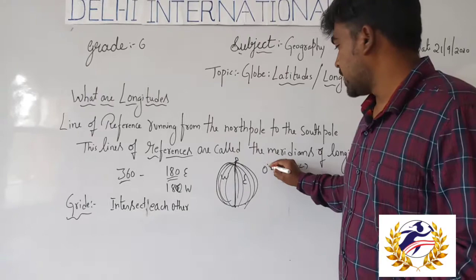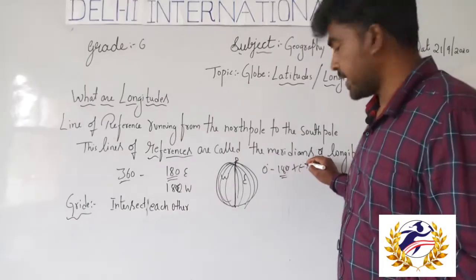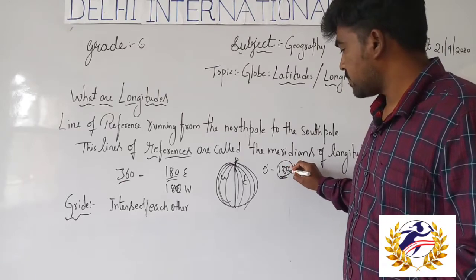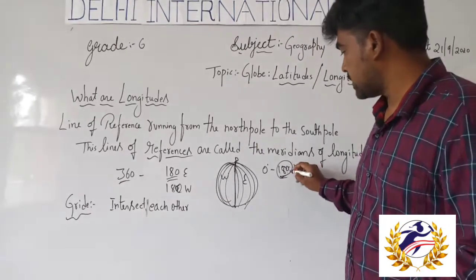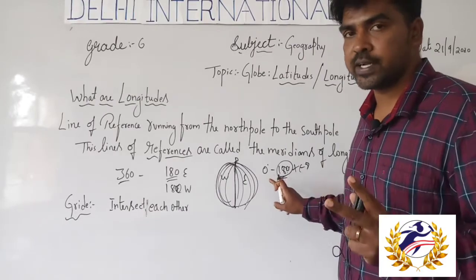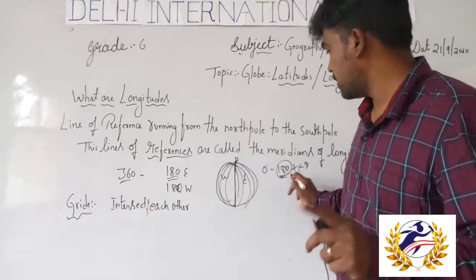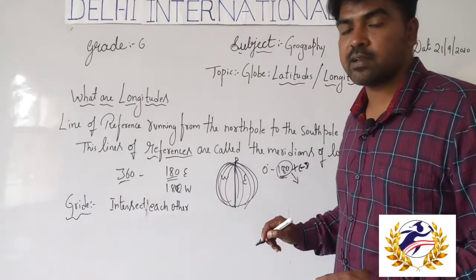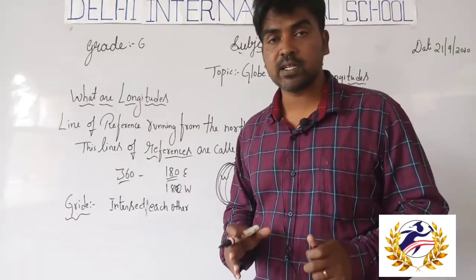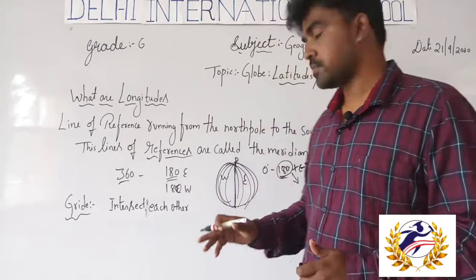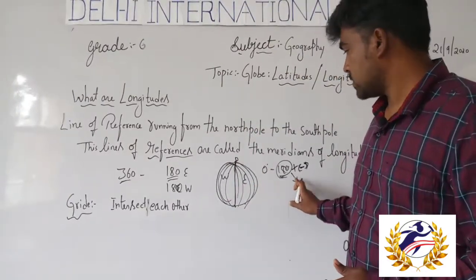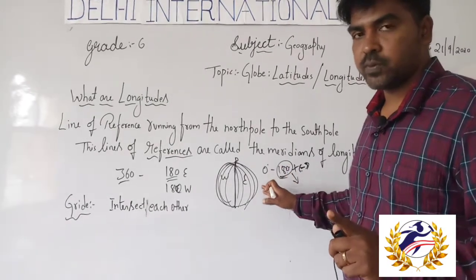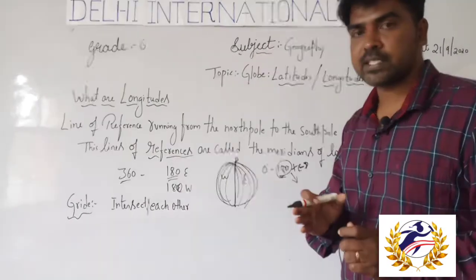Okay, the 180 degree plus and minus are the same. There are not two 180 degrees, only one 180 degree longitude, so it is called plus or minus. This is known as the International Date Line, students. So there is only one 180 degree, considered as plus and minus.